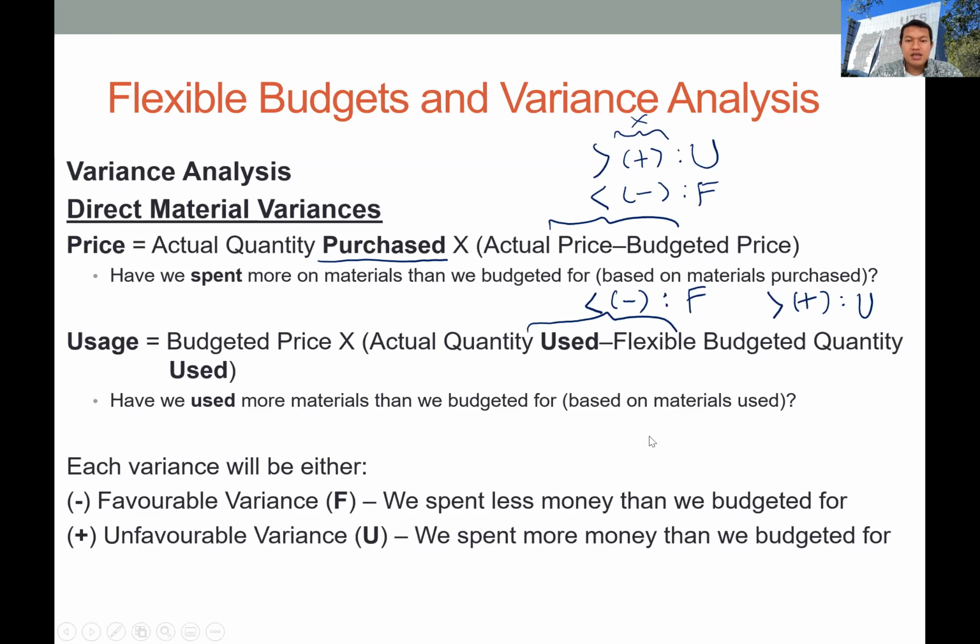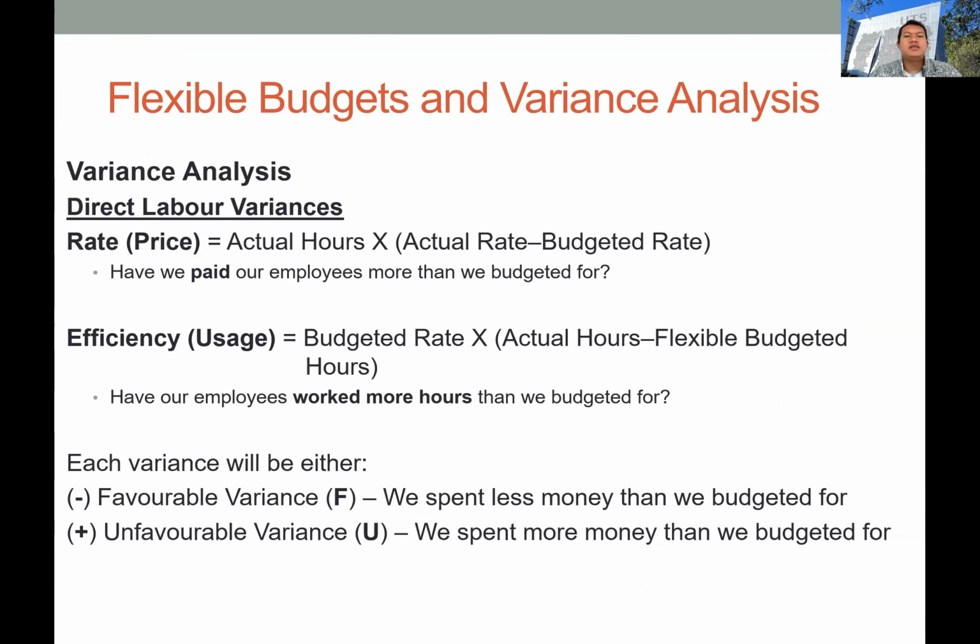No. Okay, so the next one is the direct labor variance. We also have two types of variance in the direct labor group. The first one is the rate variance or the price variance. The manager wants to know the impact of the differences between the actual labor rate and the budget rate, so we want to capture the differences between these two figures.